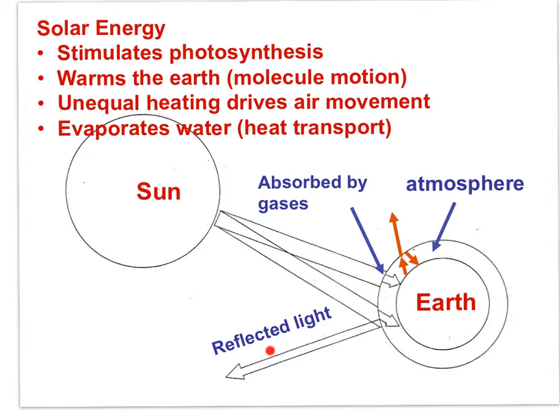Now, some of the energy is reflected, and some of that energy is removed by stratospheric ozone. Short wavelengths of energy, visible wavelengths, reach the surface of the Earth, and in turn, the Earth re-radiates long wavelengths back out. But the long wavelengths radiated from the Earth are absorbed or held by the atmosphere and re-radiated back to the surface of the Earth, and this serves to keep the Earth warm. This is the greenhouse effect. Pay close attention as we move forward.